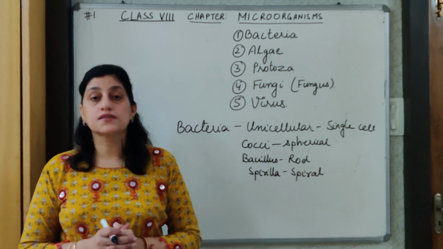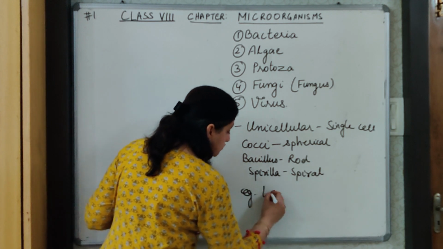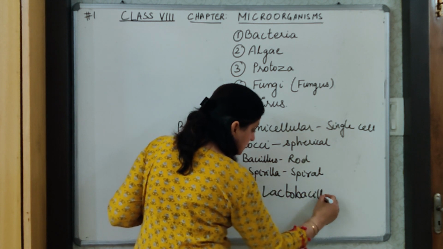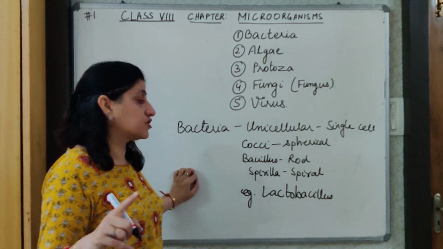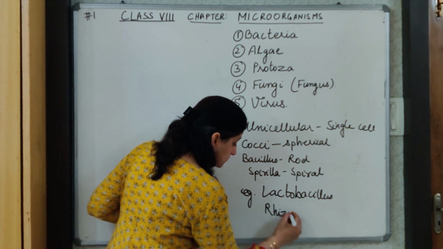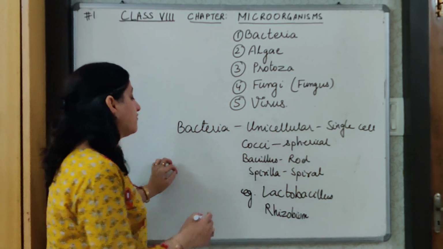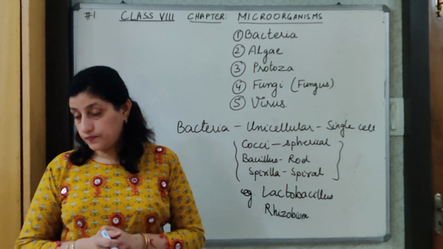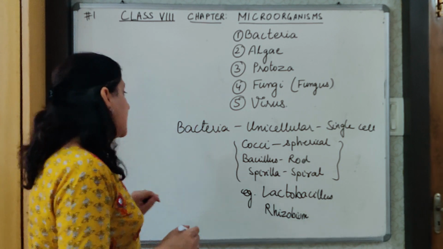Few examples to quote over here are examples like the lactobacillus bacteria, and one bacteria you have studied in the previous chapter of crop production, the Rhizobium bacteria. So these are the examples of bacteria, and we have to understand this, that they come in different shapes. After this, we come to the next category, which is algae.